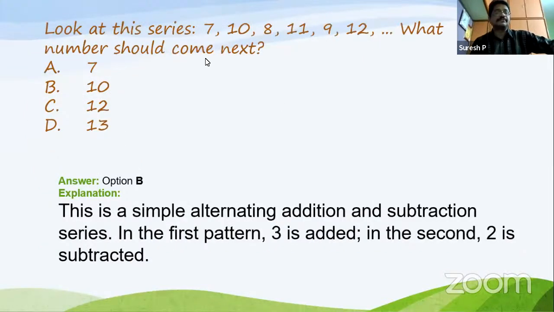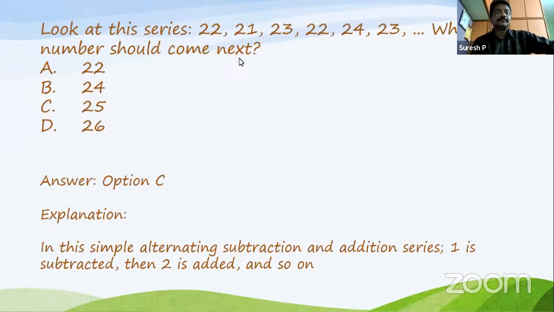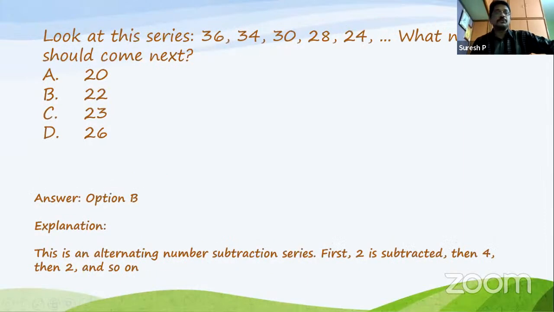Now coming to the next one, you have to see this. Look at the series. So here given 2, 1 by 2, 2 and 1 by 2 is given. Correct. Next one. Sorry.